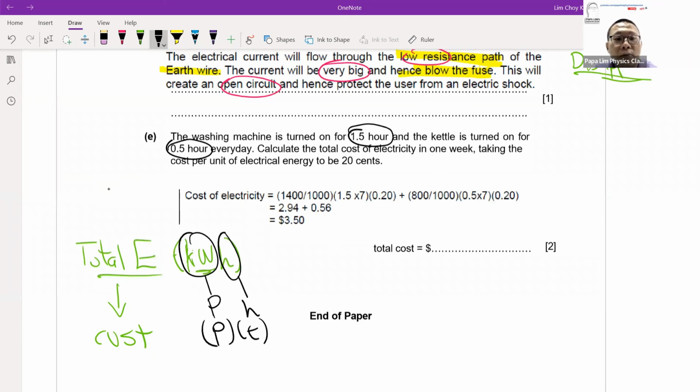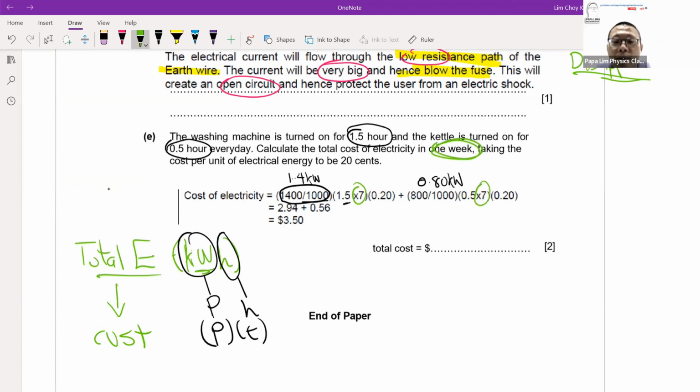So given your washing machine is 1,400 watts, you convert it to kilowatt first, which is 1.4 kilowatt. Then your kettle, 800 watts, change it to kilowatt will be 0.80 kilowatts. Time 1.5, nothing major, just leave it there. 0.5, just leave it there. The other additional thing we take note is the question asked for 1 week. 1 week is 7 days, so you must remember to multiply by 7. That will give you the total energy.